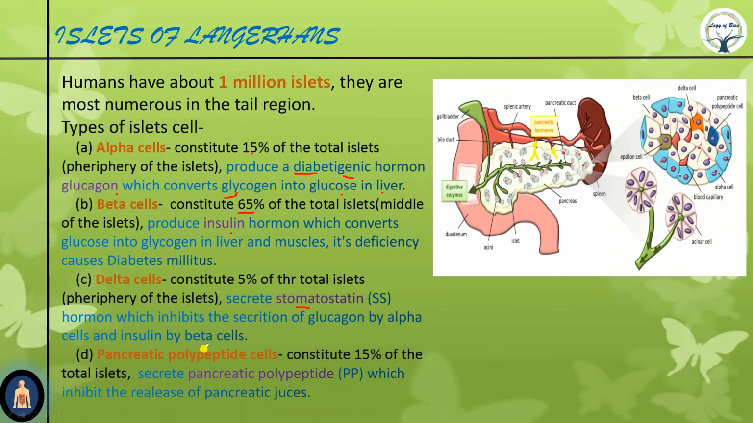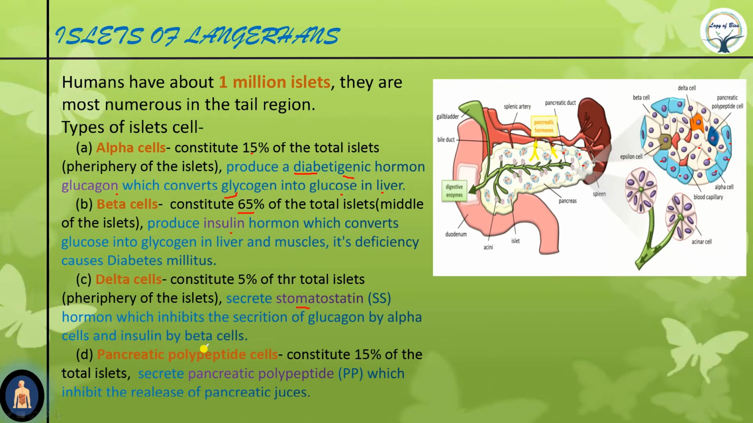Now the next is pancreatic polypeptide cells. They constitute 15%. As the name suggests, they secrete pancreatic polypeptide, PP. PP helps in the release of pancreatic juices. PP stimulates the acinar cells.